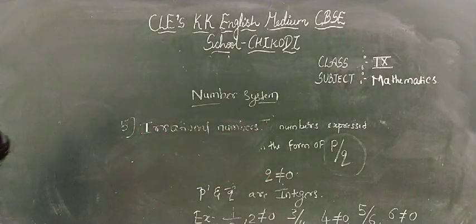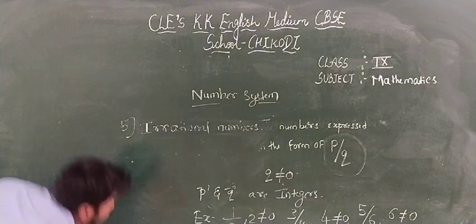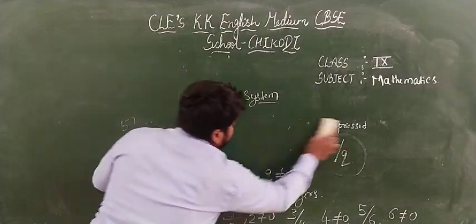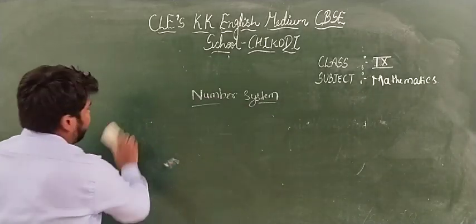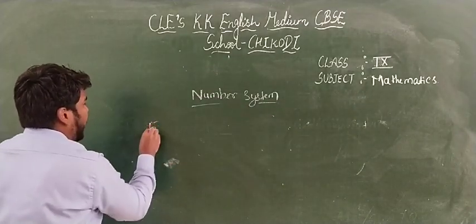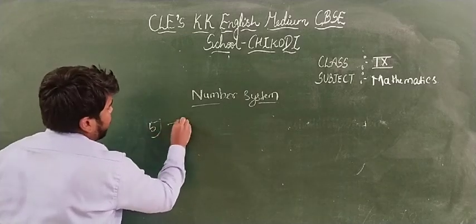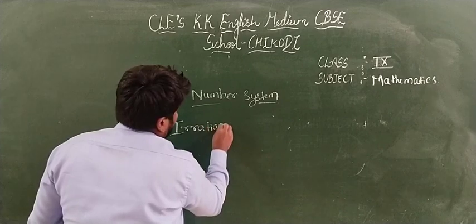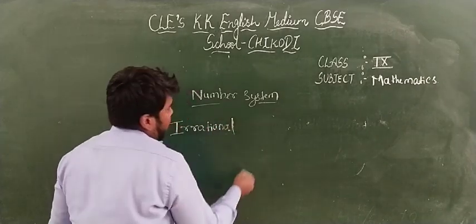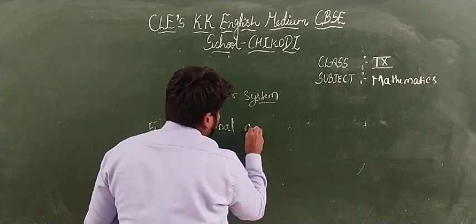All of you can see the fifth one, irrational numbers.